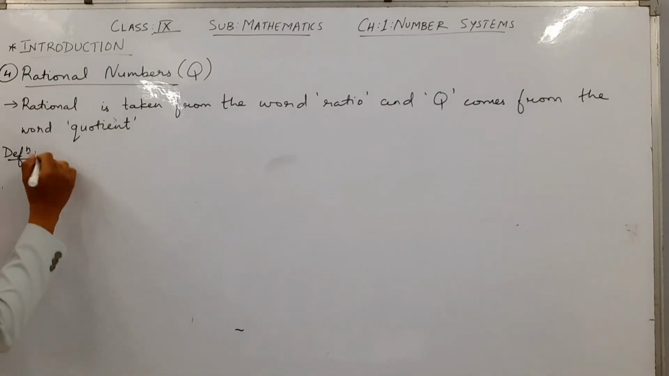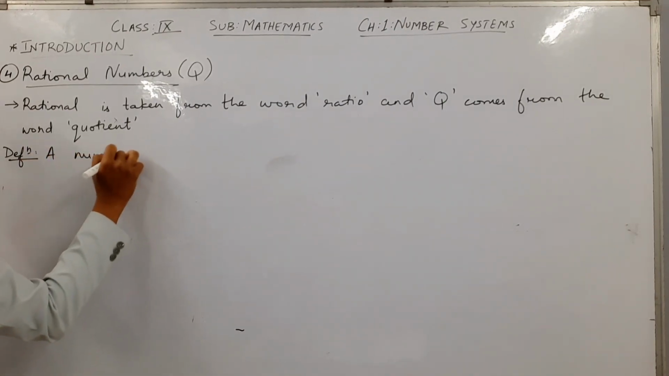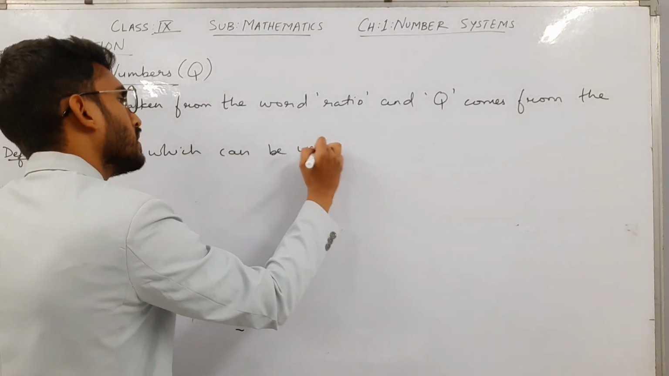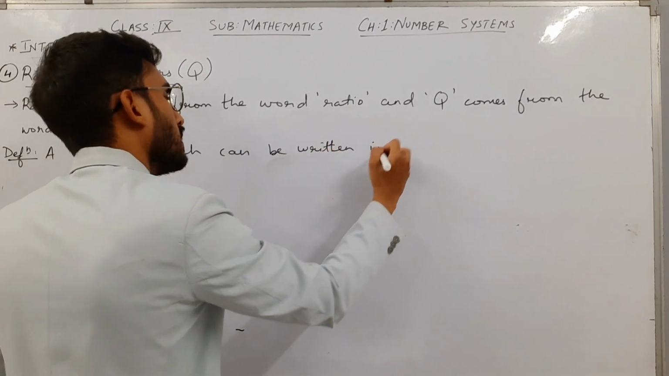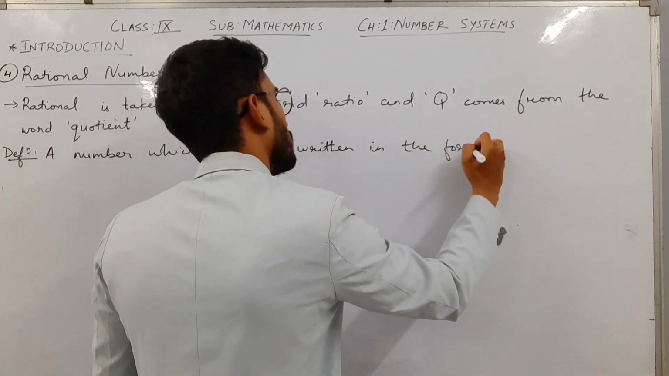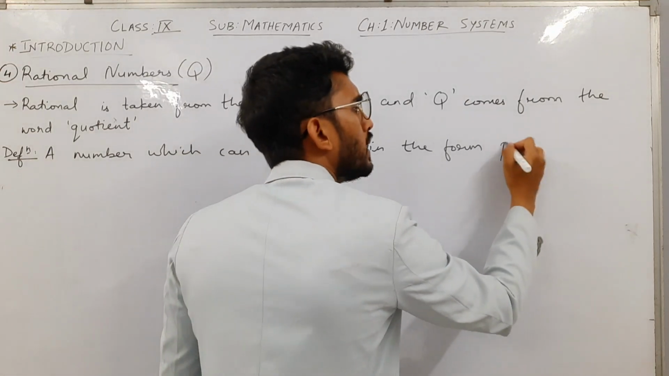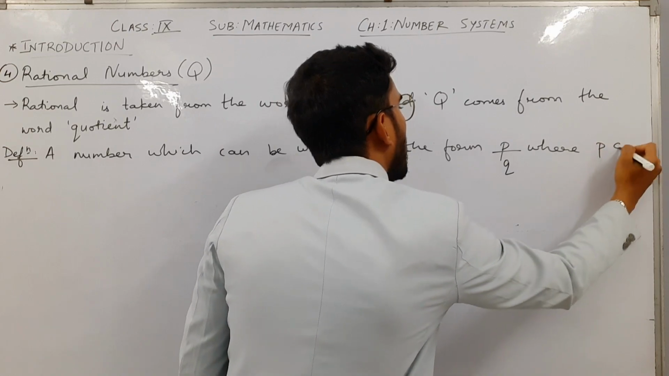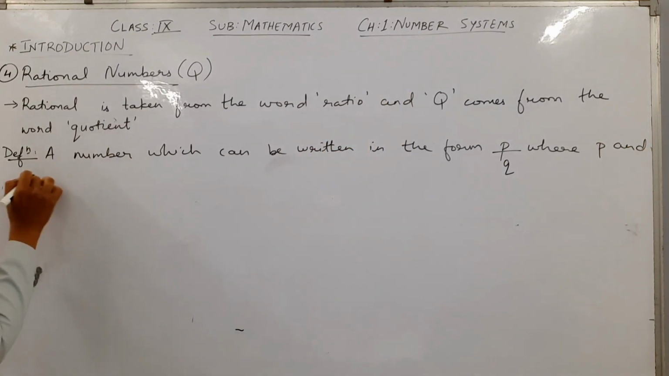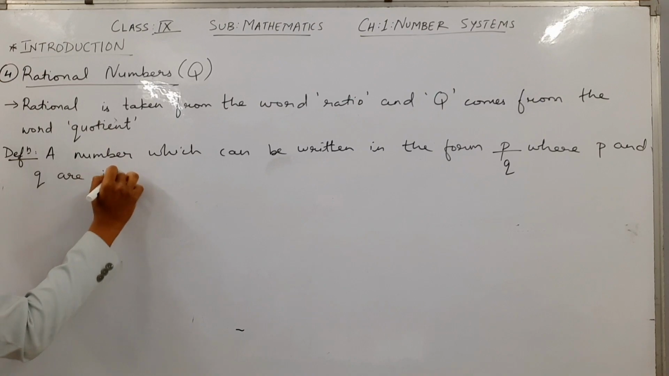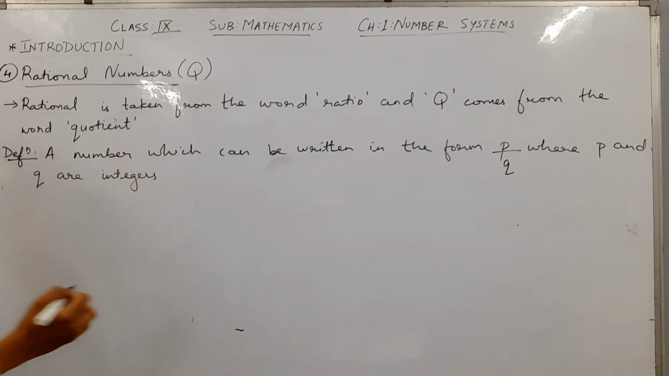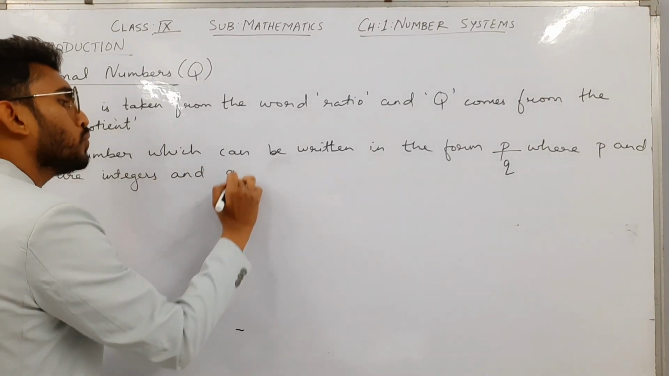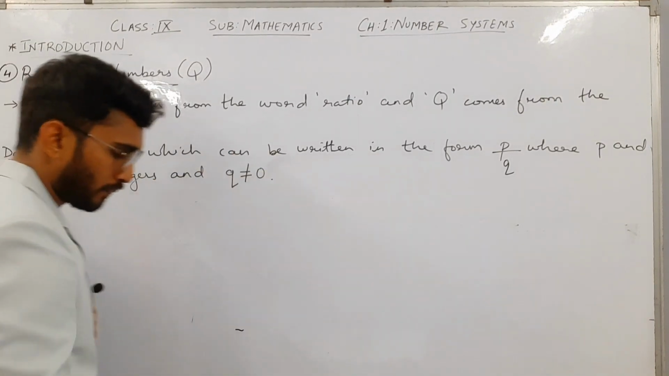So the definition says that a number which can be written in the form P by Q, where P and Q are integers and Q is not equal to 0.